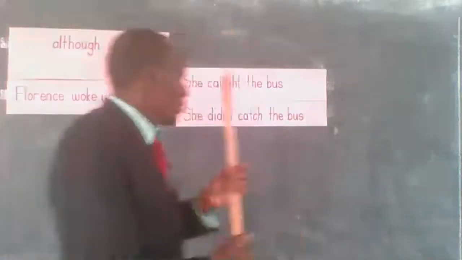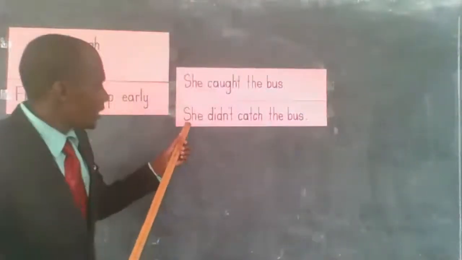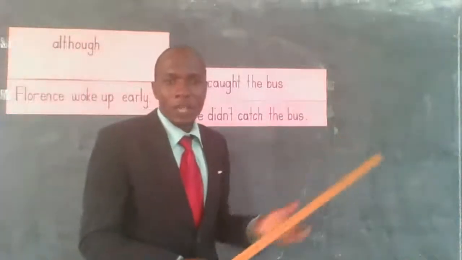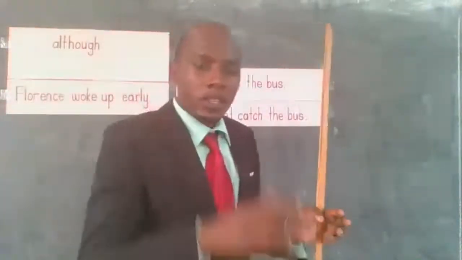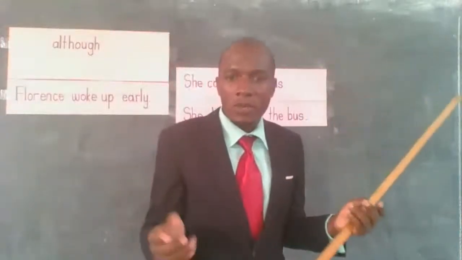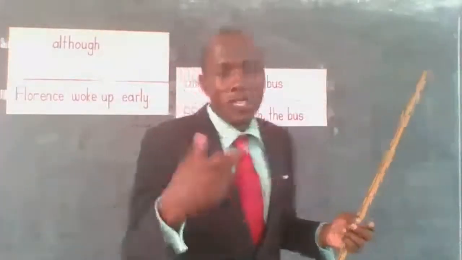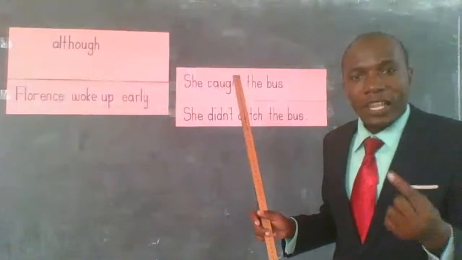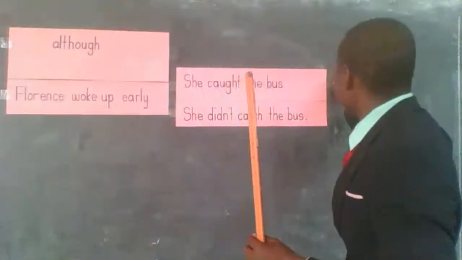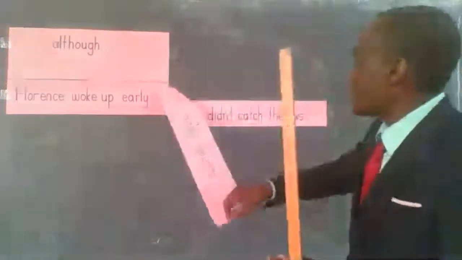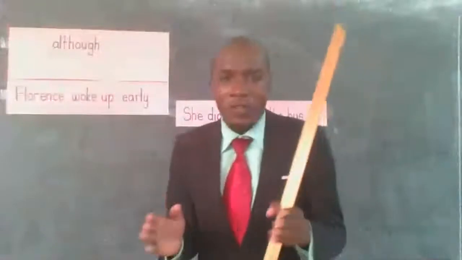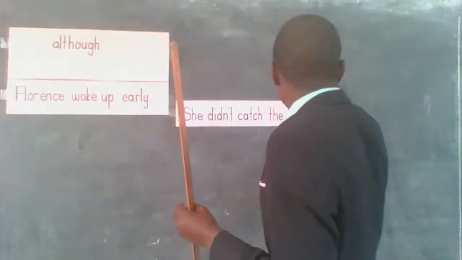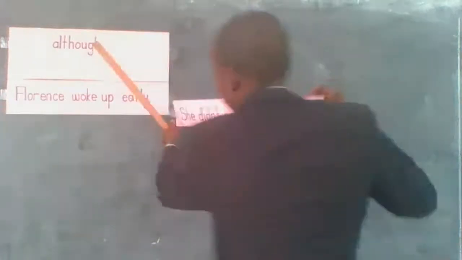But if we come to sentence number two and we say she did not catch the bus, now that one brings in what we call difference in their weight, because she woke up early, and all of a sudden she comes to miss the bus. Now there are some circumstances like that. So the first sentence is not going to be our interest. We are interested in the sentence whereby we are going to compare things of different weight. Therefore, this is the sentence which we are going to use in our example of the talk.